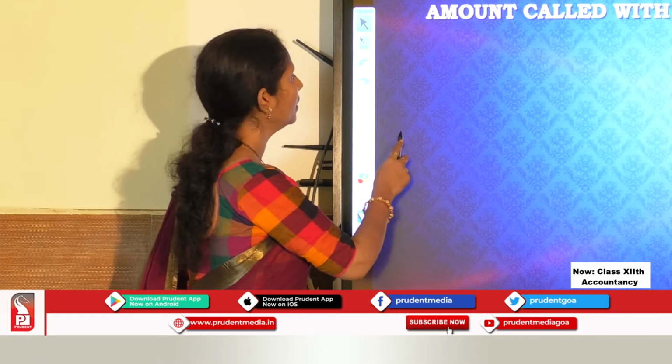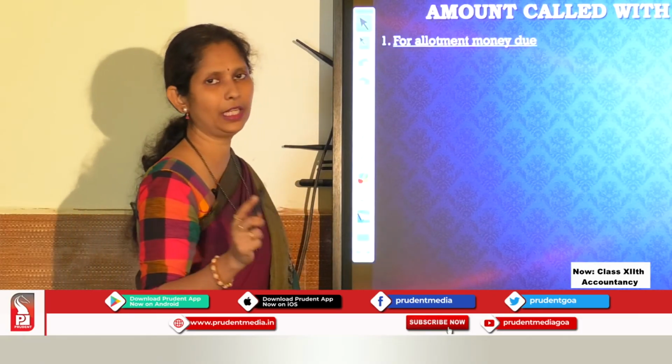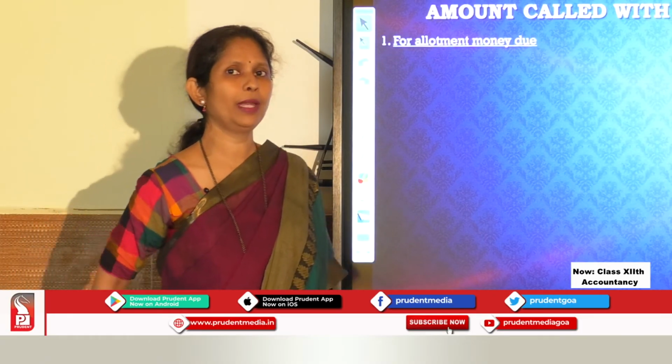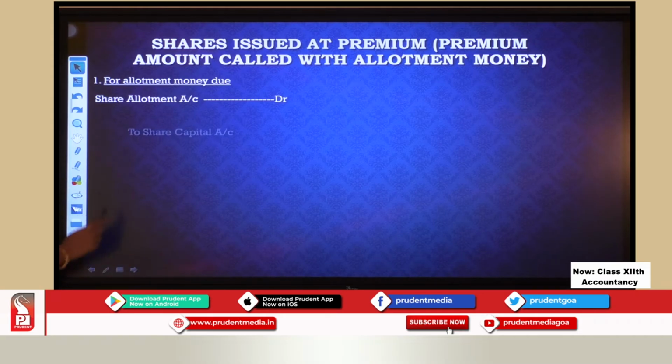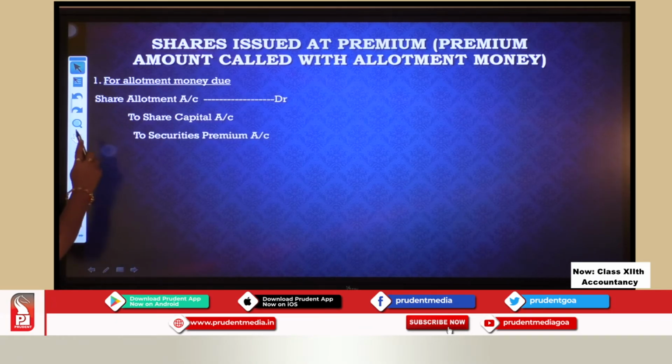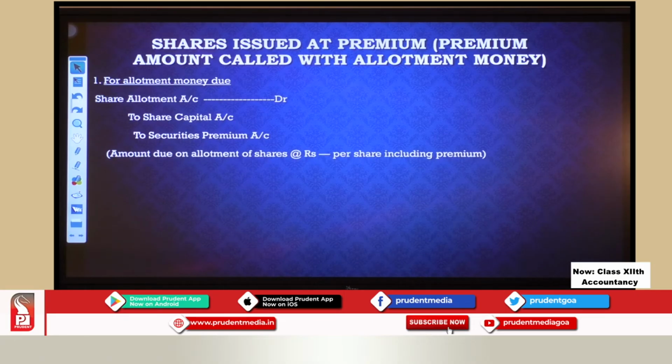So let us see the first one, for allotment money due. What is the entry for allotment money due? You have share allotment account debit to share capital account, and the part of the premium you are going to put where? You are going to put to securities premium account. Okay, write the narration now. Being amount due on allotment of shares at rupees dash per share including premium.